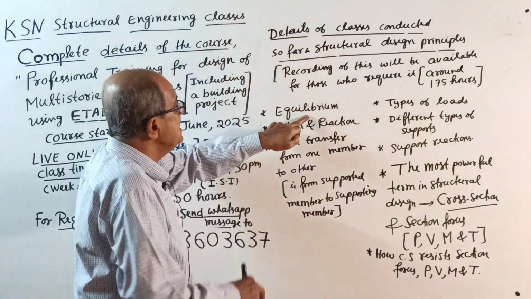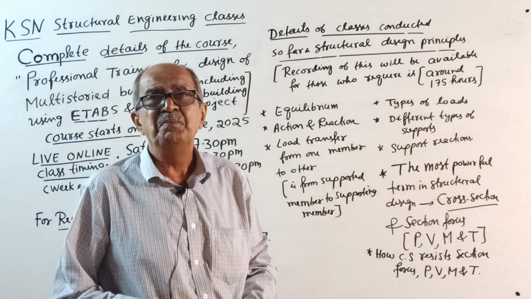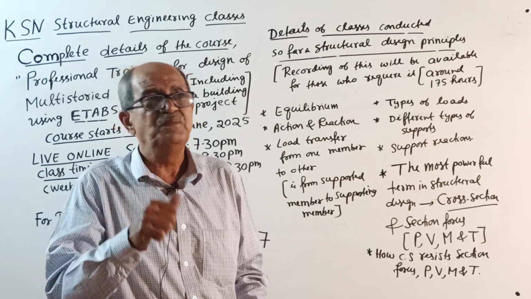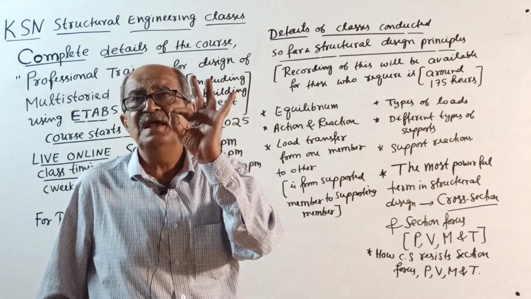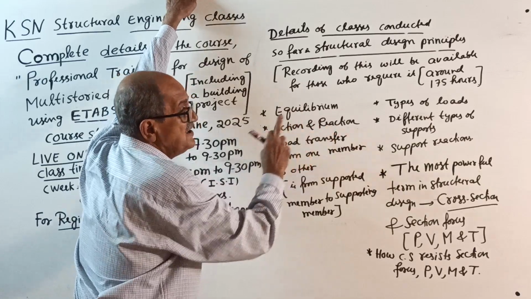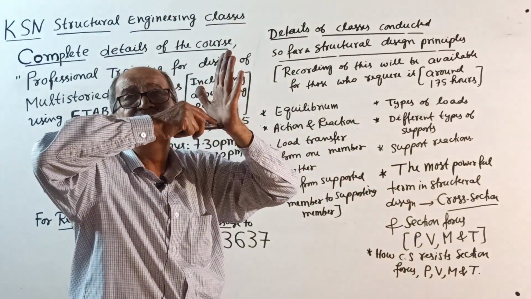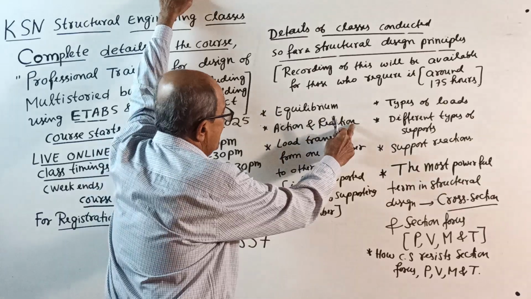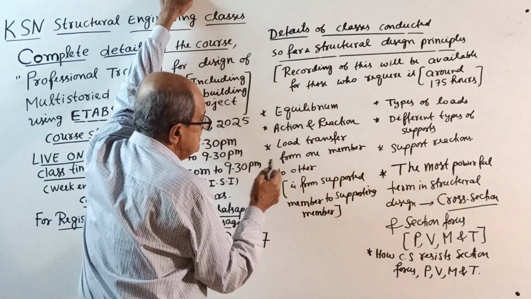See, equilibrium. All these terms are very important. People will say equilibrium, I know. But if I ask in an offline class, people will look here and there. The real meaning of equilibrium, action and reaction. This is a very important part. Further, I can't put the demo here for all. Action and reaction, load transfer from one member to other.